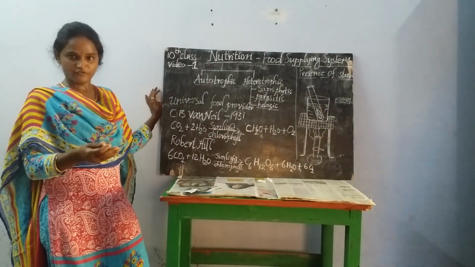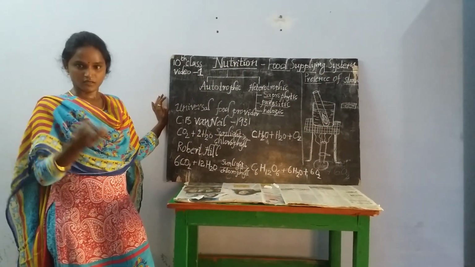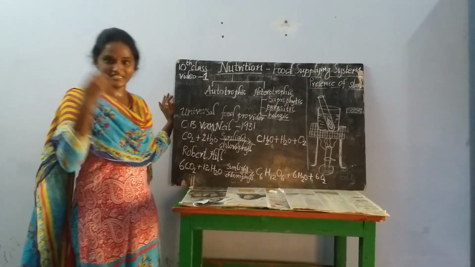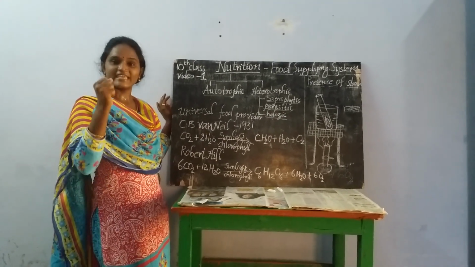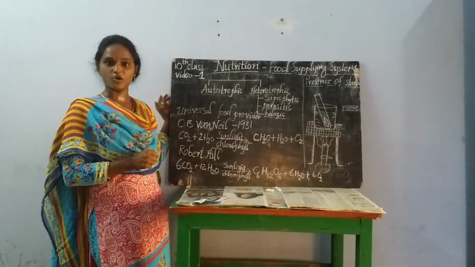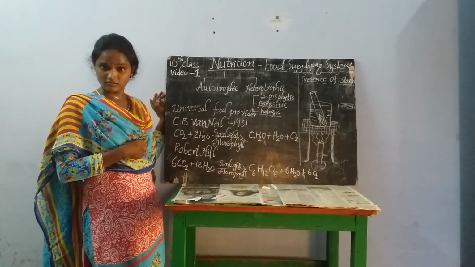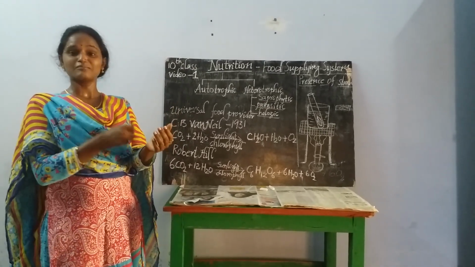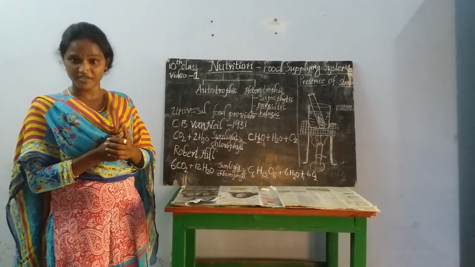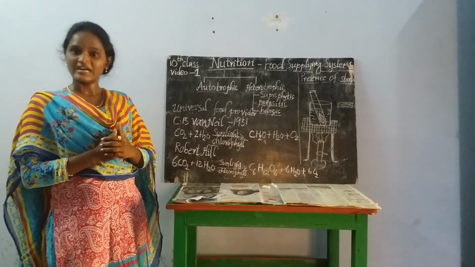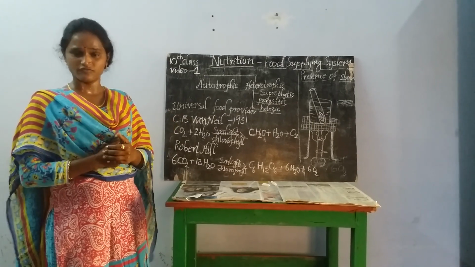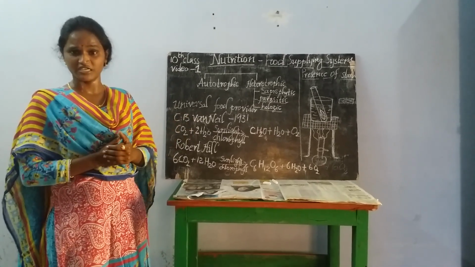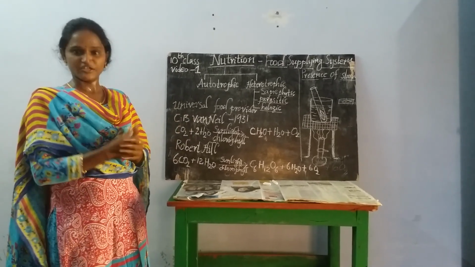For example, lice present in our hair take certain nutrients from our body and they won't kill us. And mosquitoes suck blood and some nutrients from our body, and they are not killing us.